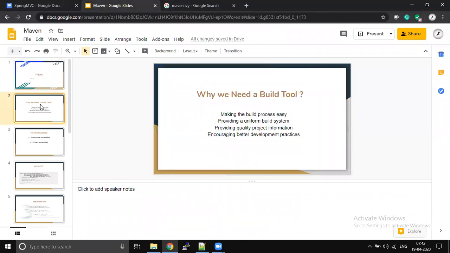So why do we need a build tool? Many other tools are there, like Bamboo and Jenkins. What about those? Jenkins is not a build tool. It is an automation tool. It can't build your application. Bamboo is a build script. Yes, there are so many.